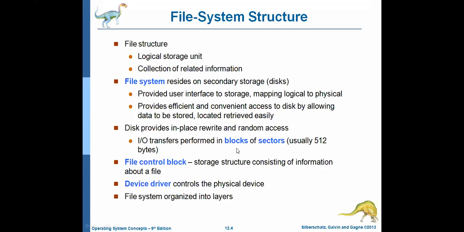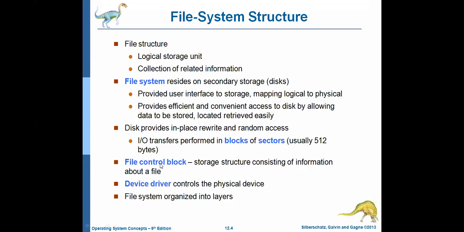Whatever operation you want to perform on the disk is done on blocks. Initially, the disk is divided into tracks. Those tracks are divided into sectors, and the sectors are divided into blocks. We will perform operations on the blocks. Each block is usually 512 bytes. As the size of the disk increases, the block size also increases.